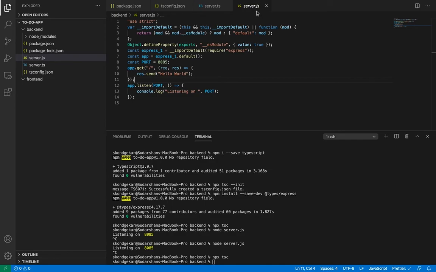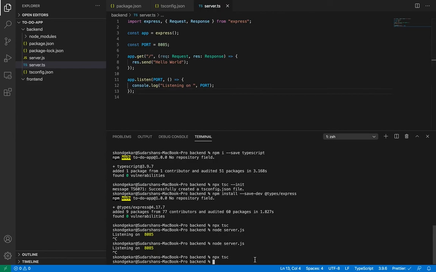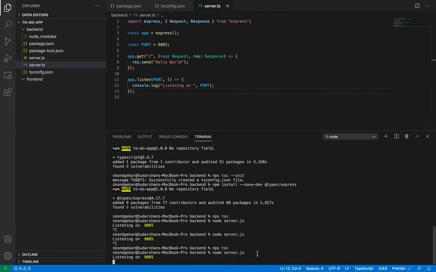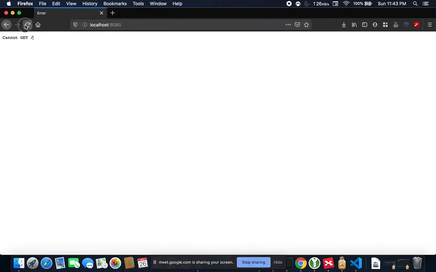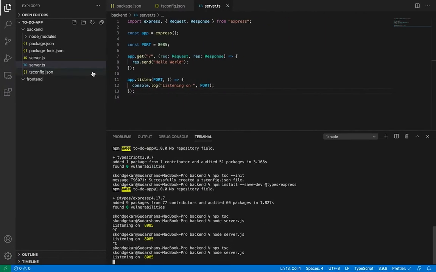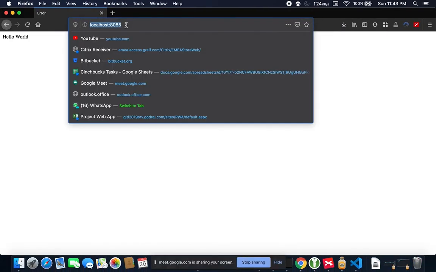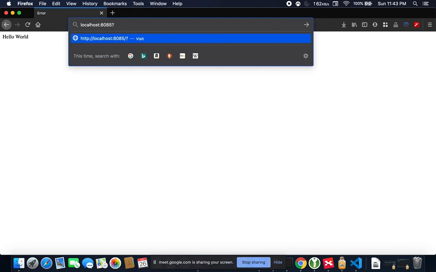The JavaScript file is important to run the application. Okay, so now let's run the server with node, and here I can see hello world. I can send an entire HTML file from here, which we are not going to do right now because we are going to make a React application, but this is how normally an API will work. Let's say over here I will supply some parameter